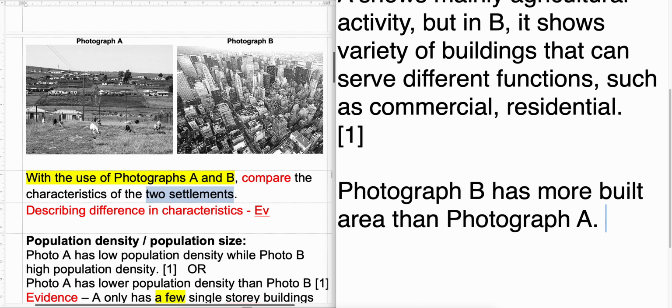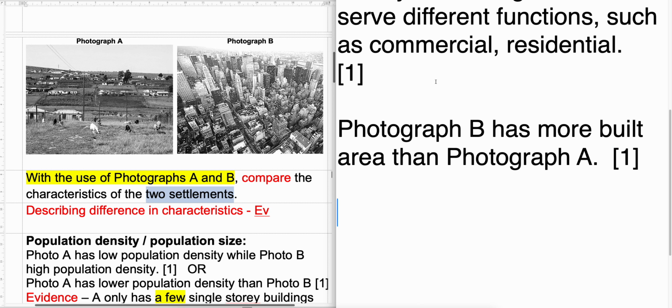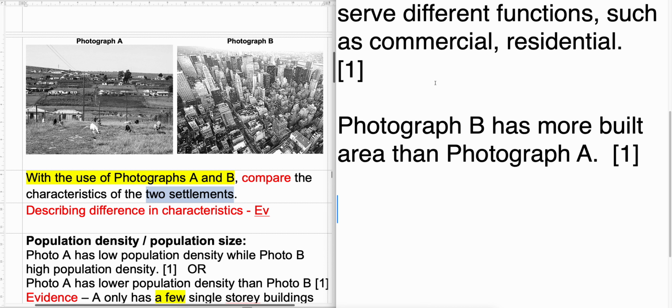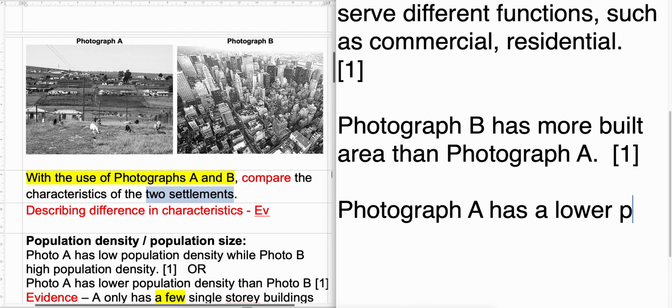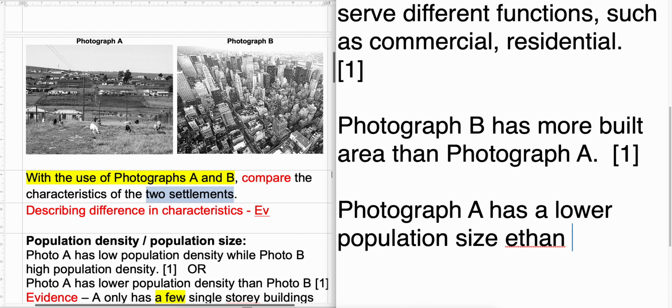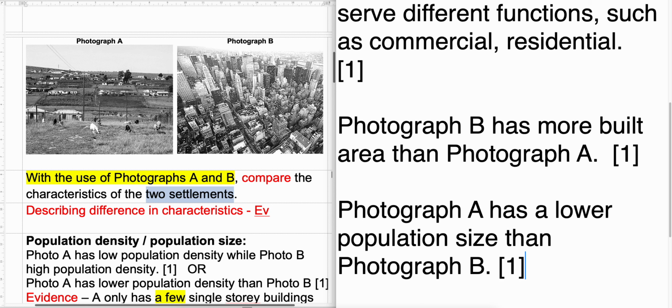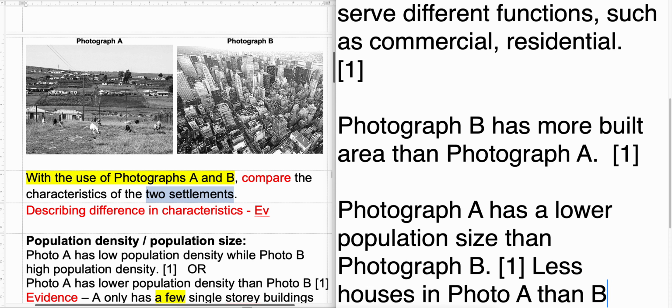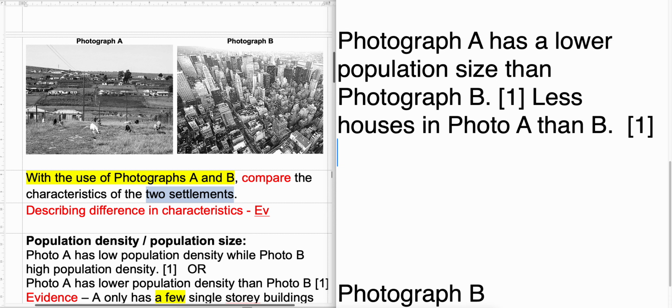Okay, next, some of you are getting mixed up over population size. You just say big population. Do you mean population size or density? So photograph A has a lower population size than photograph B. You can provide evidence because there are fewer houses. Then if you want to talk about density, you can talk about the same amount of space.